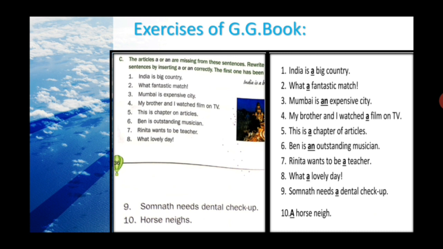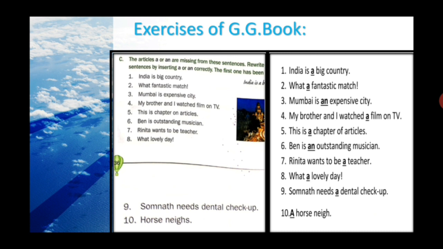Now let's go for the number 2 exercise. What fantastic match? No, it is incorrect. Correct one is what a fantastic match. You have seen in the last slide that if there is any exclamatory sentence, that time you have to use a or an. So according to that rule, here is the example. Mumbai is expensive city. Expensive. This is an adjective as well, but it starts with a vowel. So that's why I use an. And it describes the city, that noun.